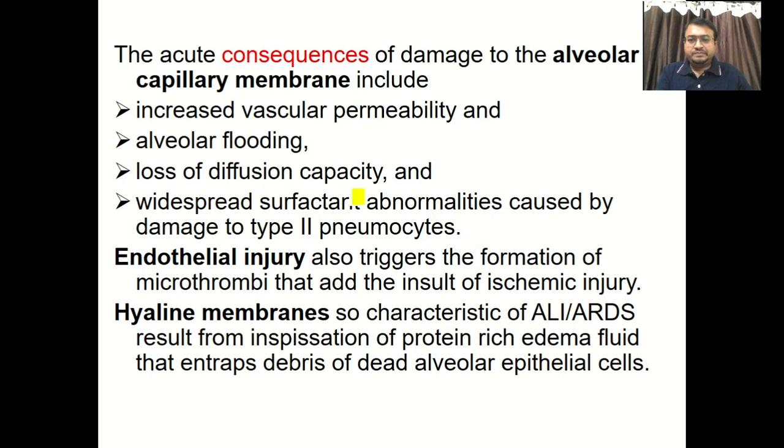So what happens whenever there is damage to the alveolar capillary membrane? Obviously, increased vascular permeability, alveolar flooding, more and more fluid accumulates, loss of diffusion capacity, and there is widespread surfactant abnormality in the form of damage to type 2 pneumocytes. As we all know, type 2 pneumocytes produce surfactant.